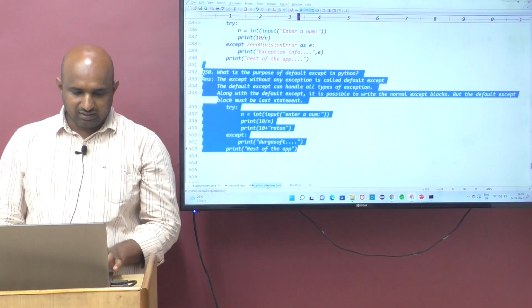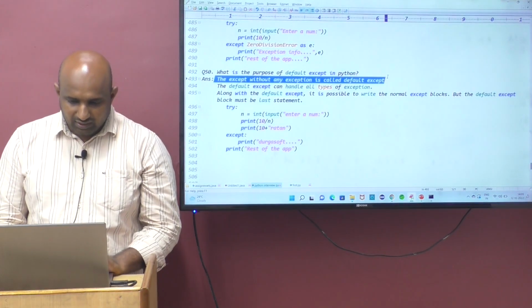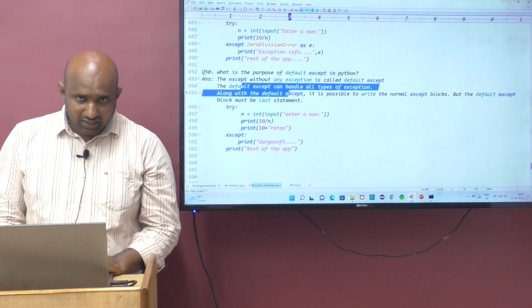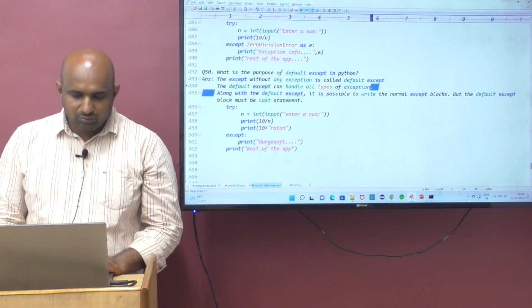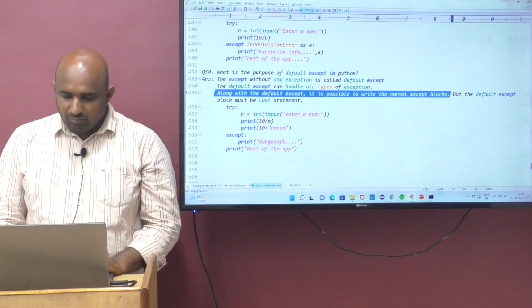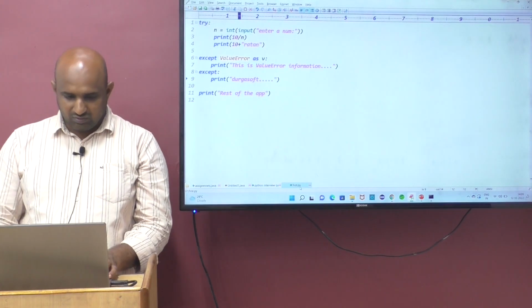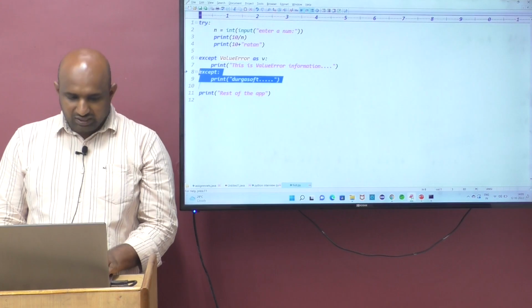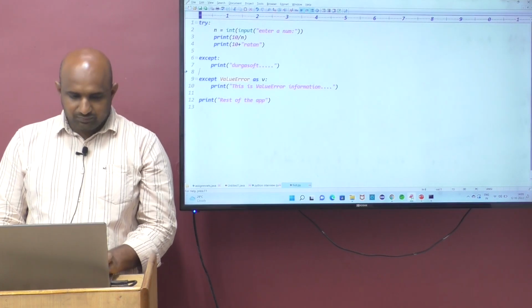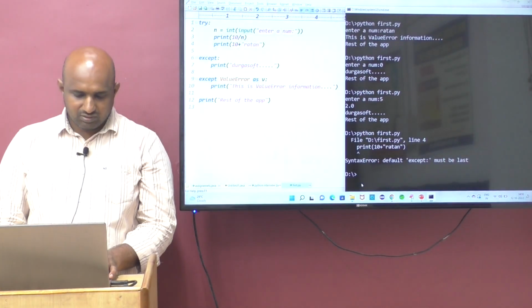I think you got the clarity. An except without any exception is called the default except. The default except can handle all the exceptions. Along with the default except, it is possible to write normal except blocks also, but the default except must be the last statement. If you write the default except first and then a normal except, you will get a syntax error.